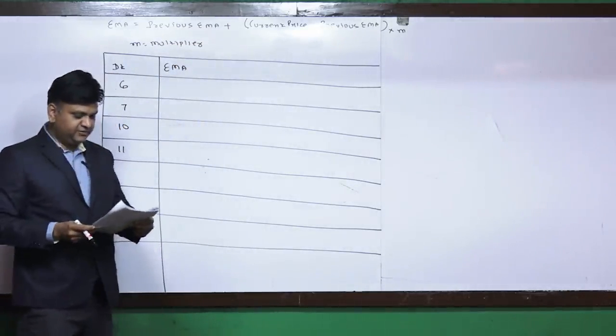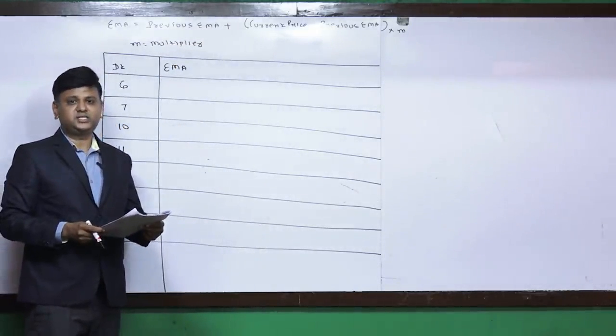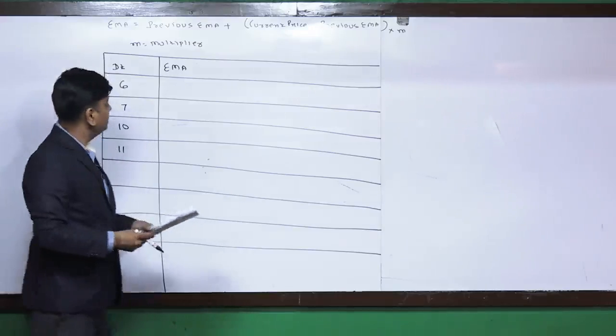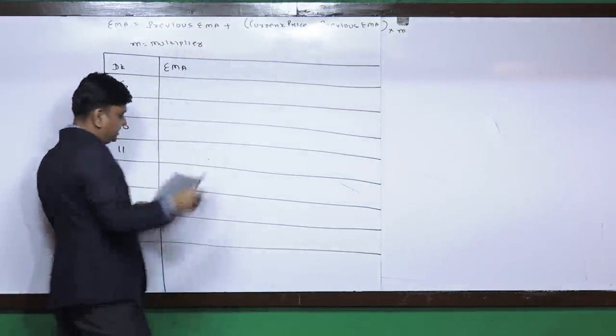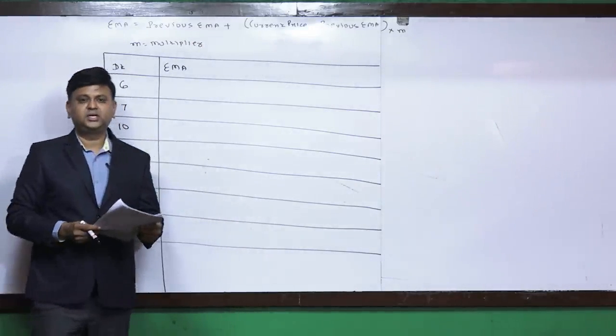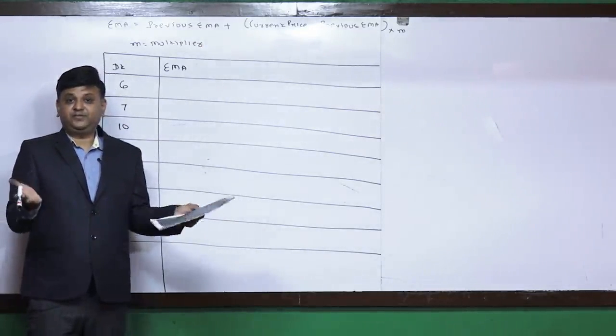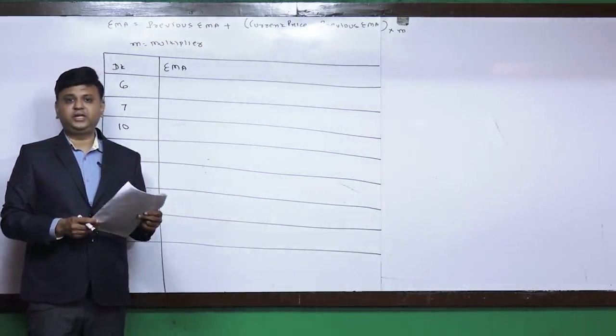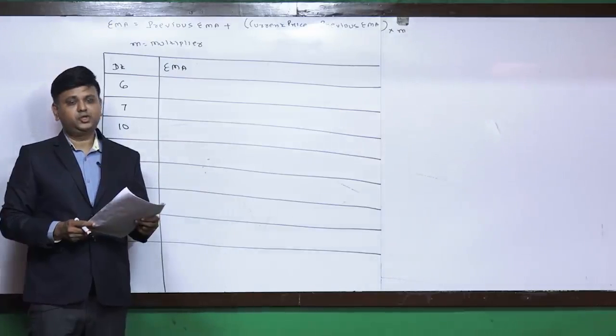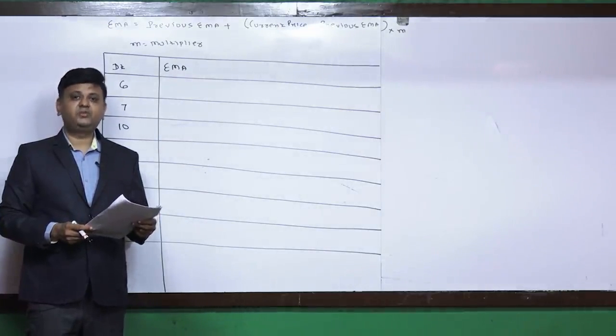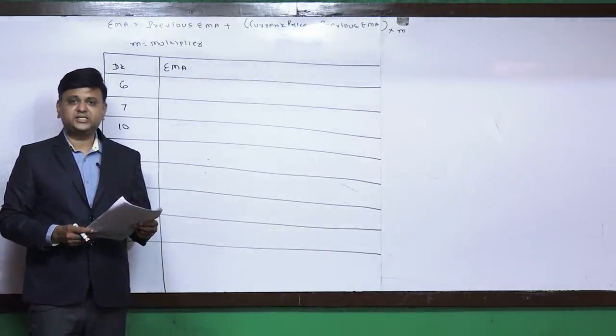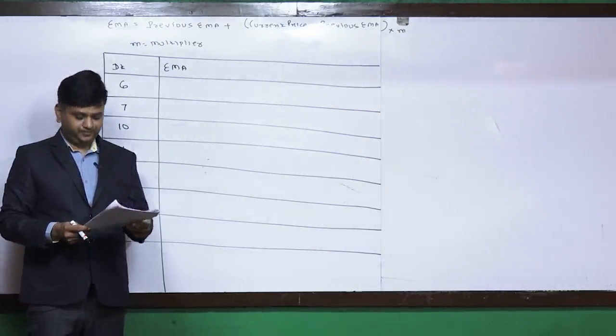I am explaining for the first one, that is for 6th January. Previous exponential moving average: 6th of January is the very first day on which we are doing EMA calculation. So simple moving average will be used as previous EMA.